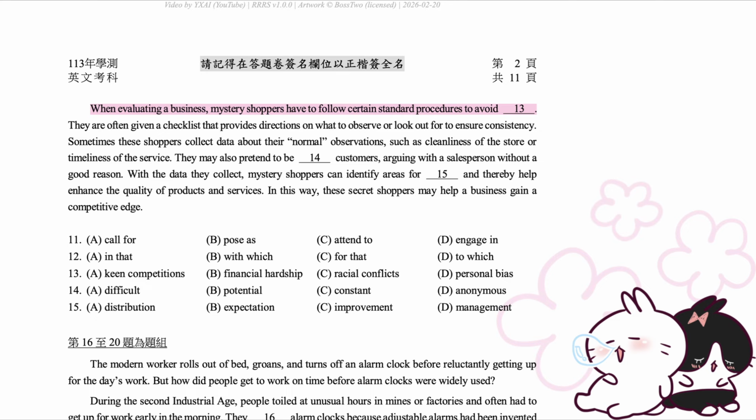When evaluating a business, mystery shoppers have to follow certain standard procedures to avoid personal bias. They are often given a checklist that provides directions on what to observe or look out for to ensure consistency. Sometimes these shoppers collect data about their normal observations, such as cleanliness of the store or timeliness of the service. They may also pretend to be difficult customers, arguing with a salesperson without a good reason. With the data they collect, mystery shoppers can identify areas for improvement and thereby help enhance the quality of products and services. In this way, these secret shoppers may help a business gain a competitive edge.